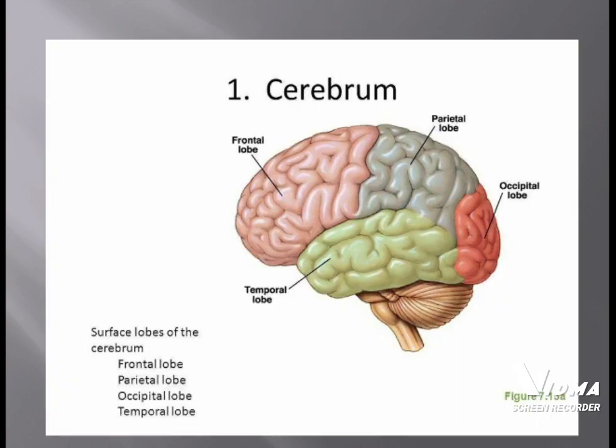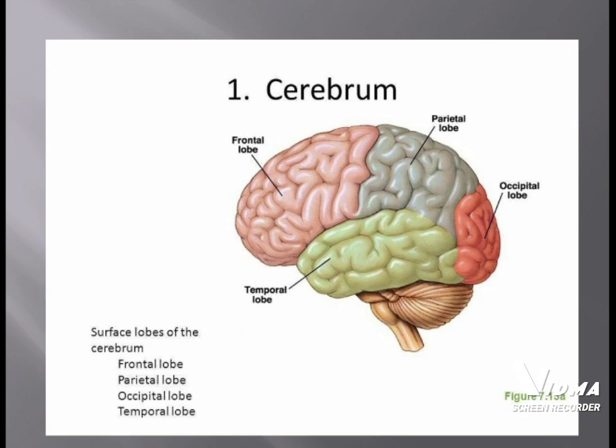The cerebrum is further divided into four lobes: the frontal lobe, parietal lobe, occipital lobe, and the temporal lobe. The frontal lobe is the area responsible for higher cognitive function. It includes spontaneous problem solving, memory and language, along with motivation.